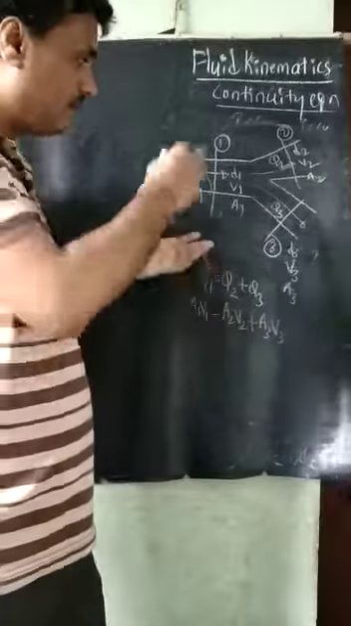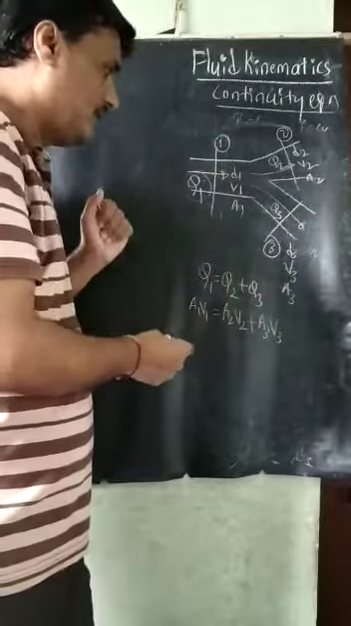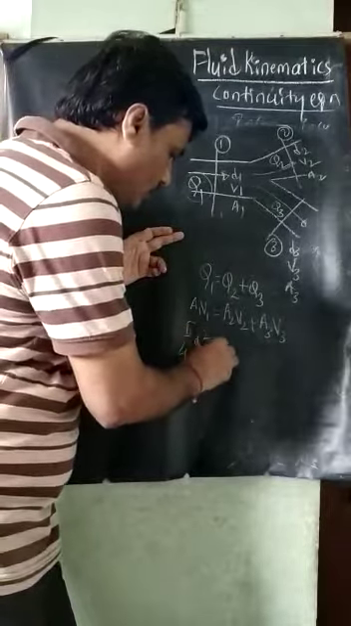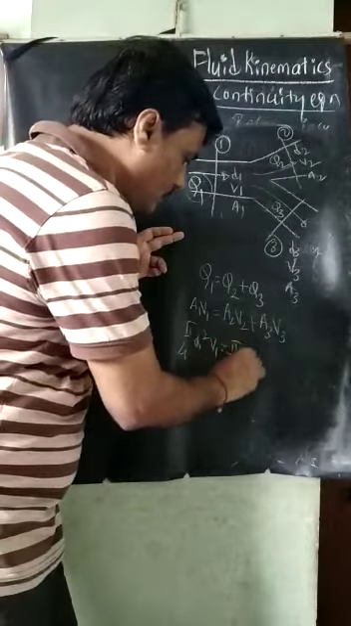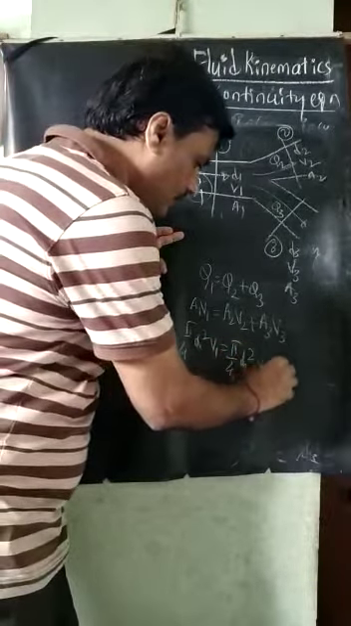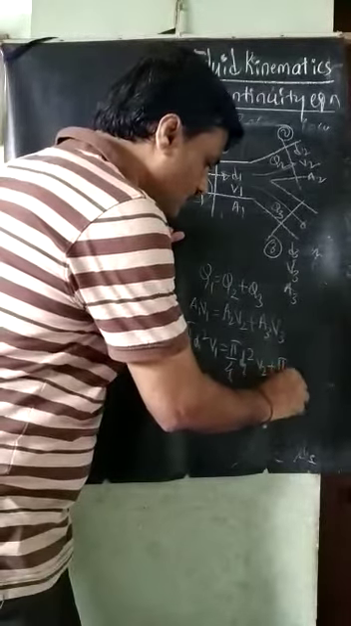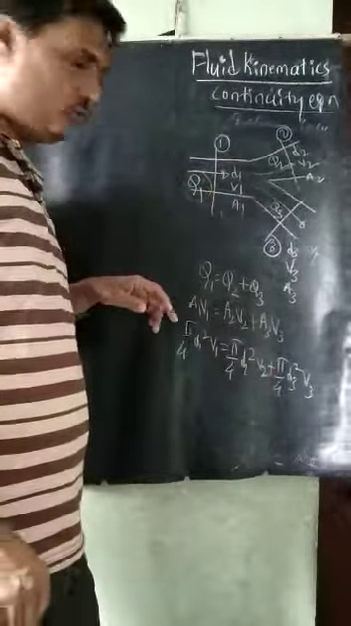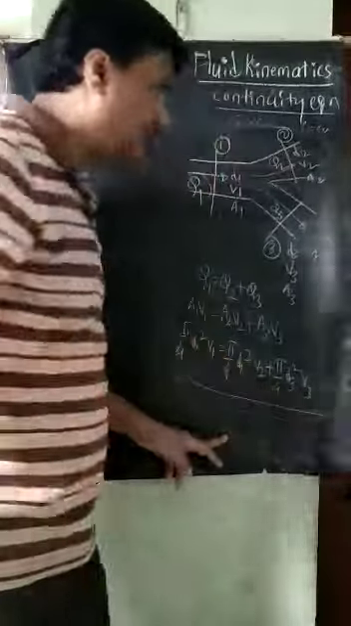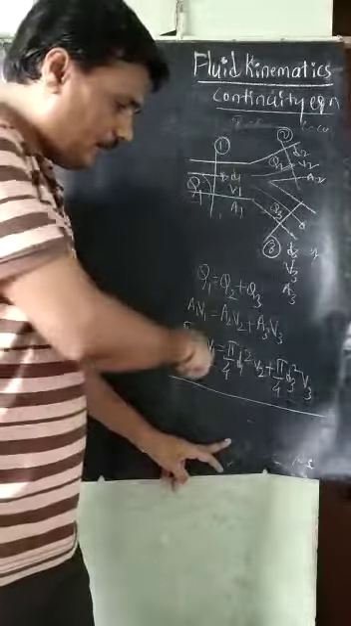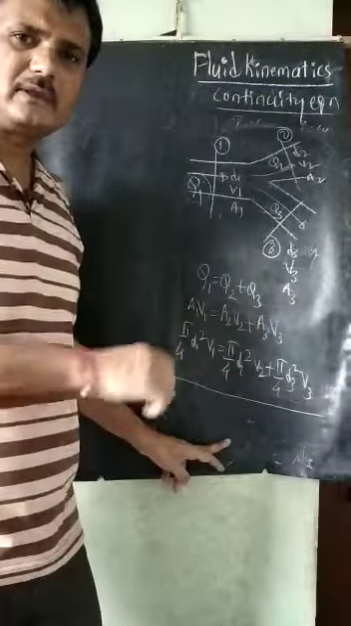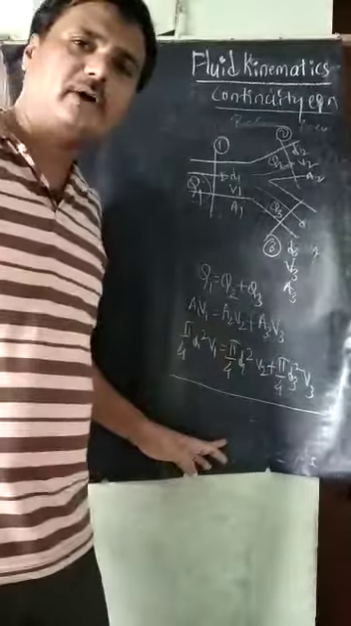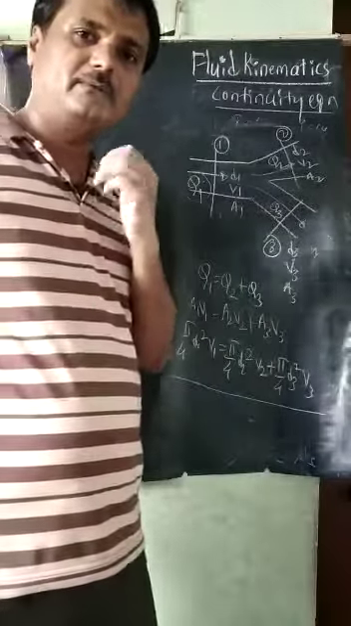Because it is a circular pipe and the diameter is given, pi by 4 into d1 square into v1 is equal to pi by 4 into d2 square into v2 plus pi by 4 into d3 square into v3. In the numericals, some values are not given, and those values have to be found out. That kind of numericals are there.